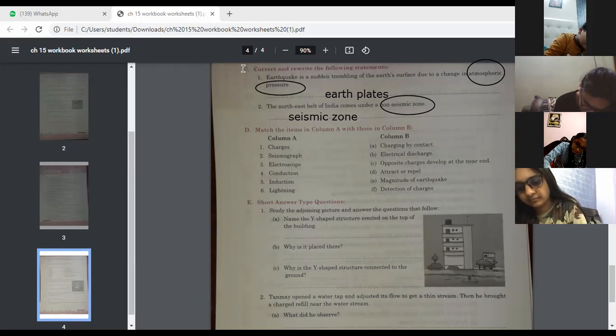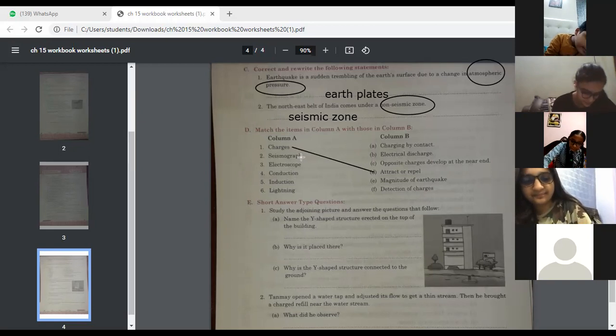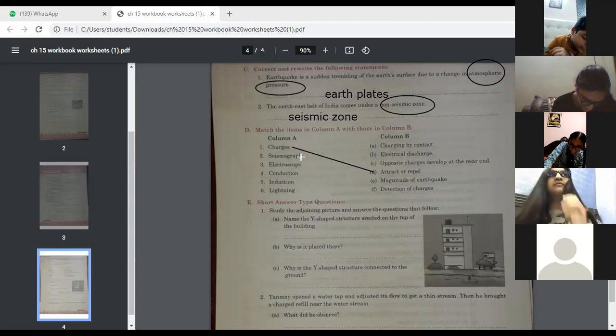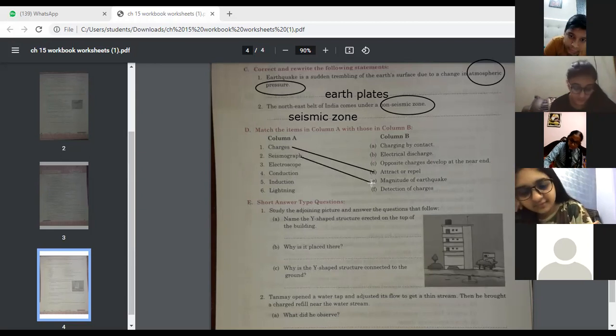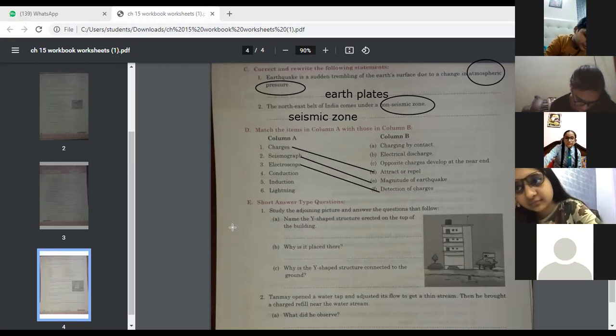Next, number D, match the following columns. First is charges. Attract or repel. D option is correct. Next is seismograph. Magnitude of the earthquake. Seismograph, that is the magnitude of the earthquake. Next is electroscope. Detection of charges. Yes, detection of charges.